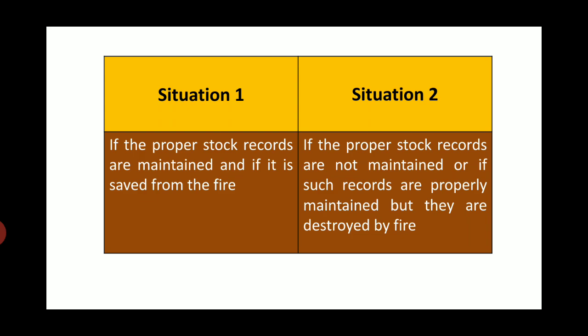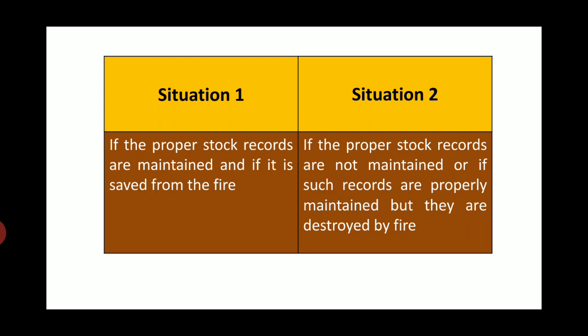Situation number 2, if the proper stock records are not maintained, or if such records are maintained but they are destroyed by fire, then in such a situation we have to work out the loss of stock due to fire.